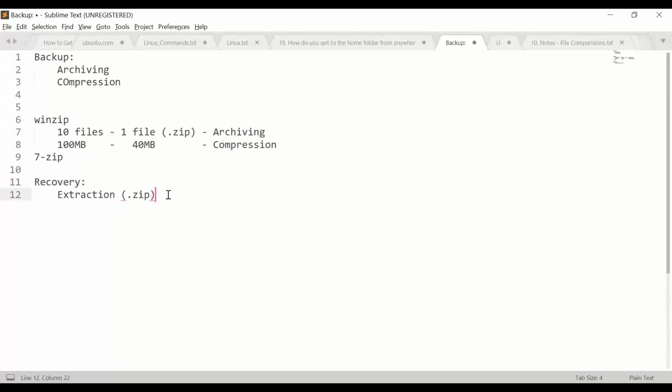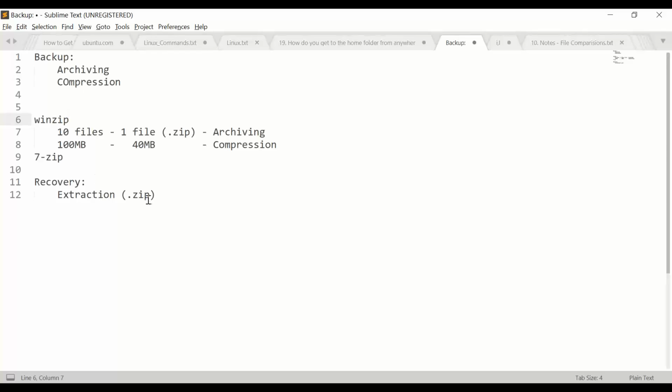So this is about understanding the concept before moving on to Linux. On Windows, how do we do that regularly? Yes, this is the concept we are trying to understand. In the next section, we will discuss how we use the archiving mechanism, compression, and extraction on the Linux system.